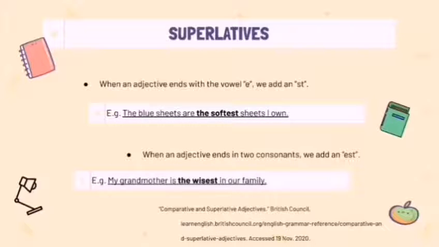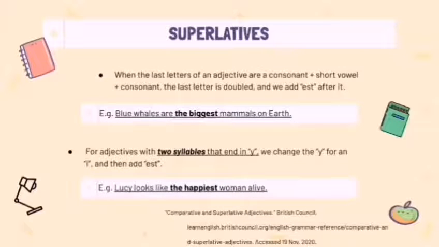When an adjective ends with the vowel e, we add an st. For example, the blue sheets are the softest sheets I own. When an adjective ends in two consonants, we add an est. For example, my grandmother is the wisest in our family. When the last letters of an adjective are a consonant plus short vowel plus a consonant, the last letter is doubled and we add est after it. For example, blue whales are the biggest mammals on Earth.